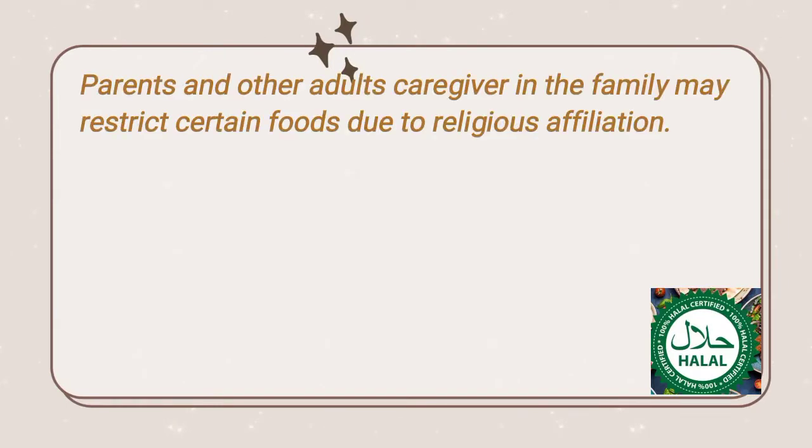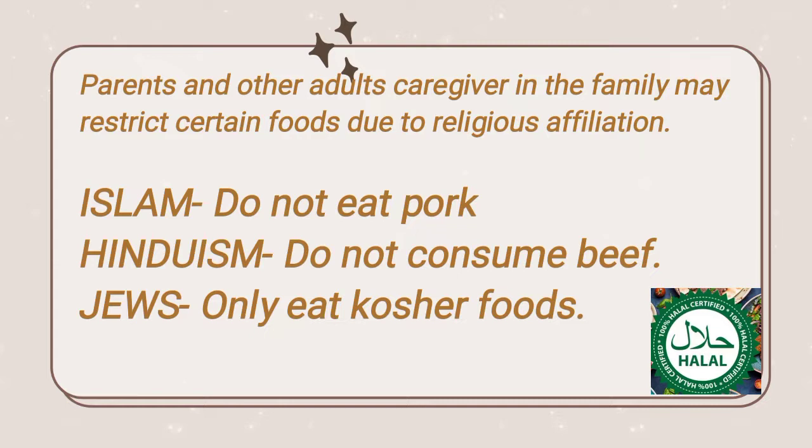Parents and other adult caregivers in the family may restrict certain foods due to religious affiliation. Those who follow Islam, for example, do not eat pork and may only eat meat that is halal, foods allowed under Islamic dietary law.